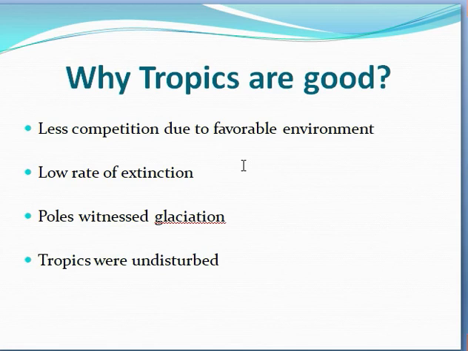Poles witness glaciation. The portions of the poles face glaciers. There are glaciers at their peaks where the temperature is less than 0 degrees centigrade, which does not support animals to survive there. That's why they have minimum animal fauna, and the tropics were undisturbed. Tropics are not disturbed by glaciers. They don't face the problem of glacier formation. That's why animals feel free to survive in the tropics and continue their generations.